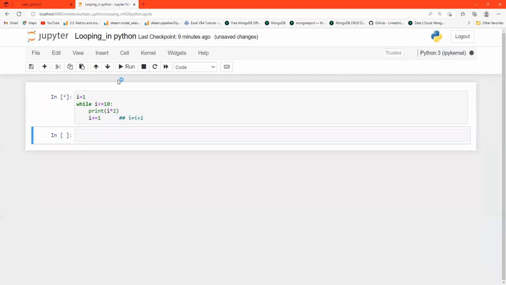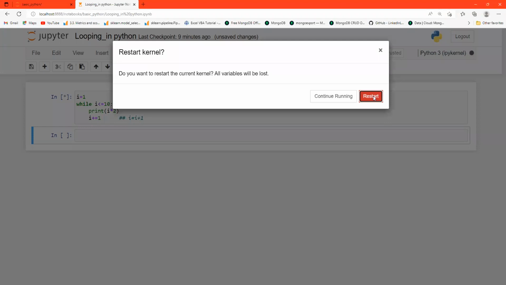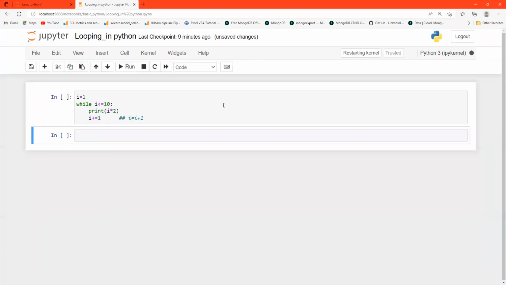Now I have to refresh it, because I had run the previous one, that's why I have to refresh the kernel. Okay, the kernel is refreshed.